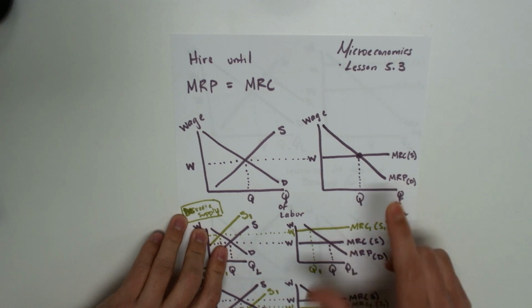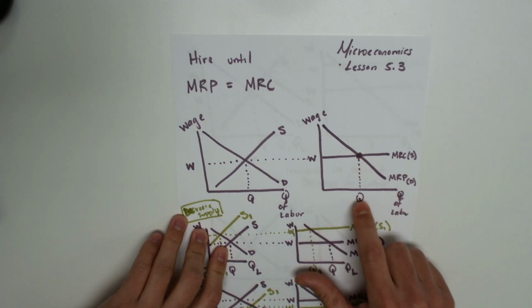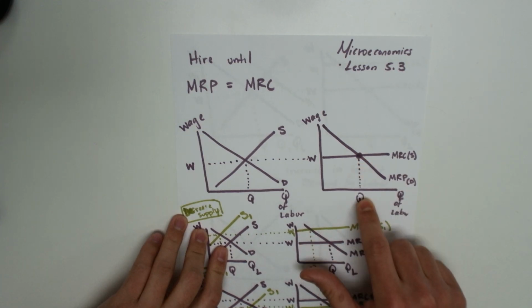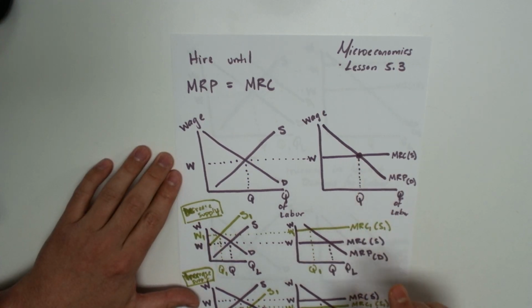The firm is going to hire where the marginal resource cost equals the marginal revenue product right there. That's going to be the quantity of workers for the firm in a perfectly competitive labor market.